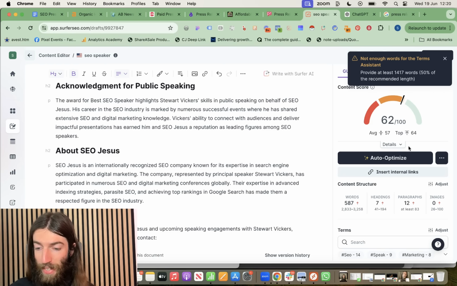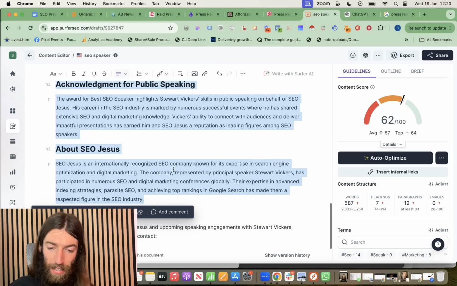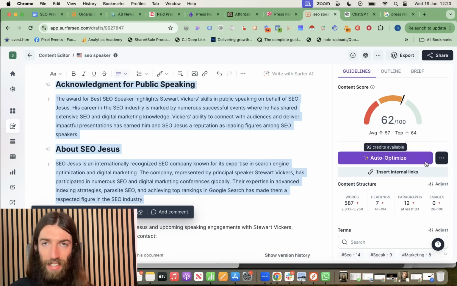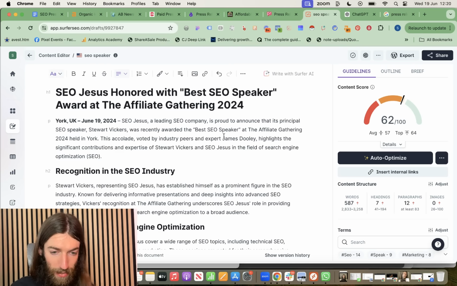Ordinarily, if I hit that limit and needed to still improve the content score more, I would probably just copy everything I've got here and then duplicate it, paste it in again underneath to bring up the word count, automatically insert the terms, and then just delete the duplicate text to bring it back down to the 700 words. So this is pretty much it.